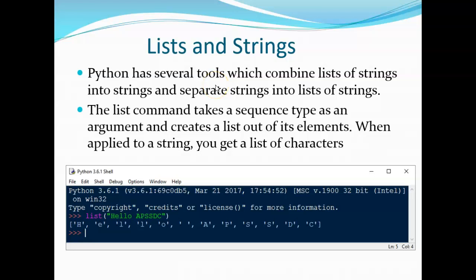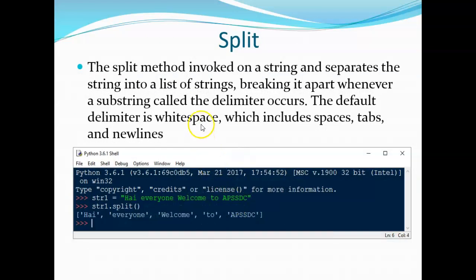Lists and strings are somewhat related. Python has several tools which combine lists of strings into strings and separate strings into lists. There is mutual transformation from string to list and list to string. The list command takes a sequence type as an argument and creates a list out of its elements. When applied to a string, you will get a list of characters. Split method: str1.split is generally by default by space.